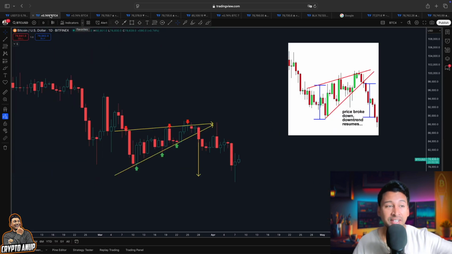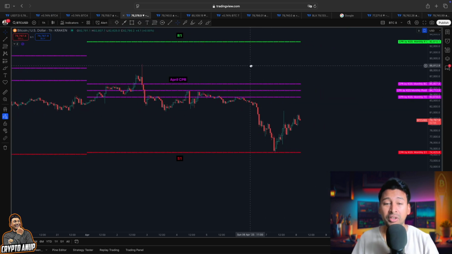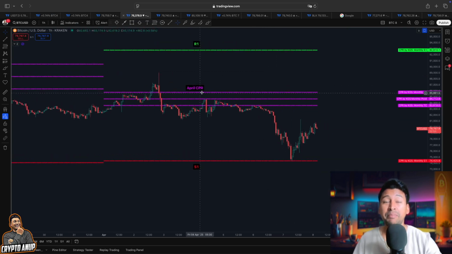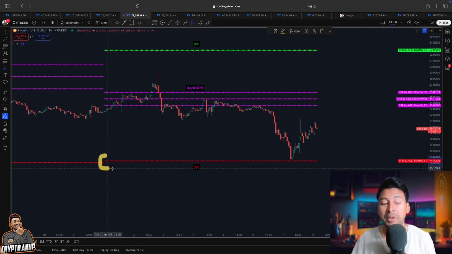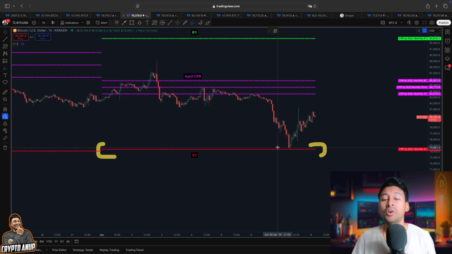As we can see guys, I did warn you about this recent drop. On 1st of April, I showed you that Bitcoin has printed a decent CPR which only gets formed during a downtrend. So for the month of April, there is a very high probability of price testing the first bearish target, the S1 line, which was around 74,400 before choosing a direction.